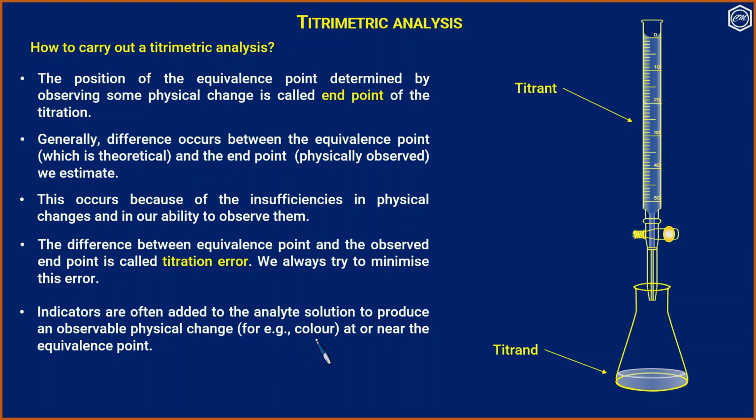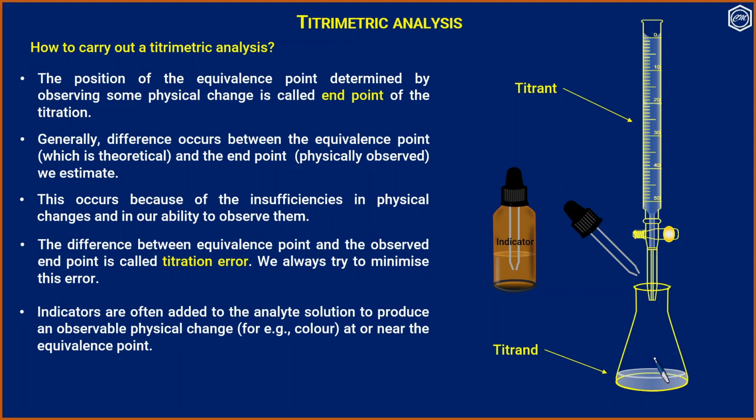Indicators are often added to the analyte solution to produce an observable physical change, for example, color at or near the equivalence point. Let me show a titration. First, we add a few drops of an indicator to a fixed volume of the titrand taken. This is titrand. Then we open the stopcock of the burette and run the titrant into the titrand till a faint color change is observed.